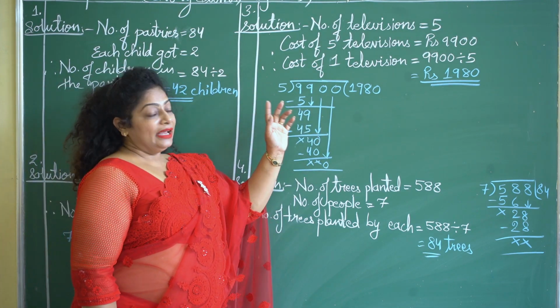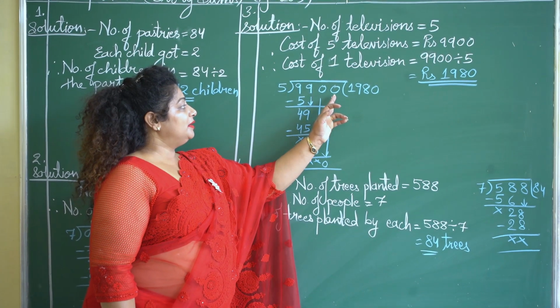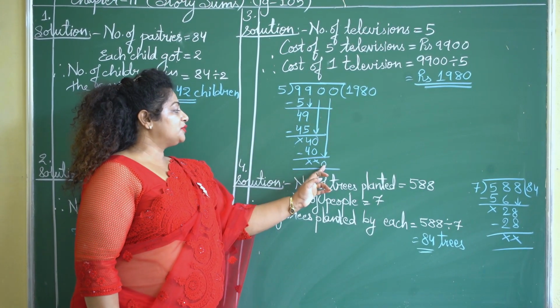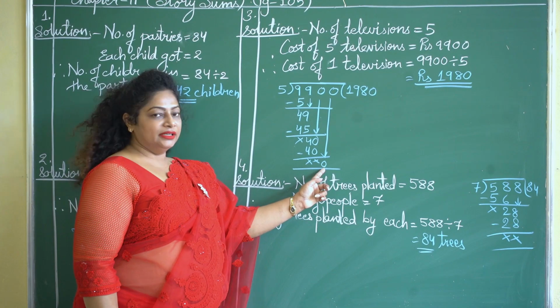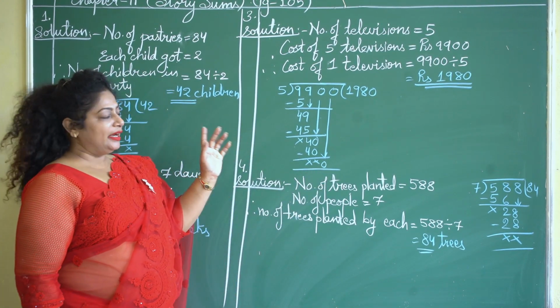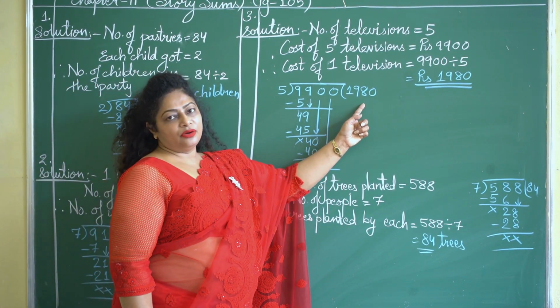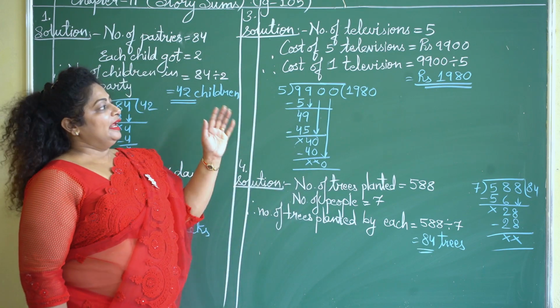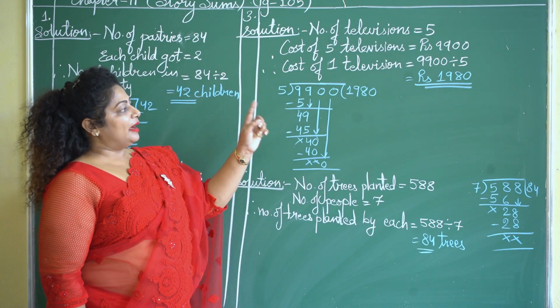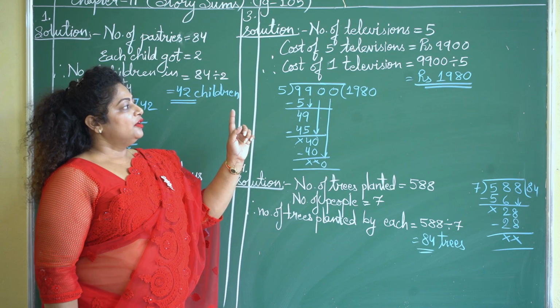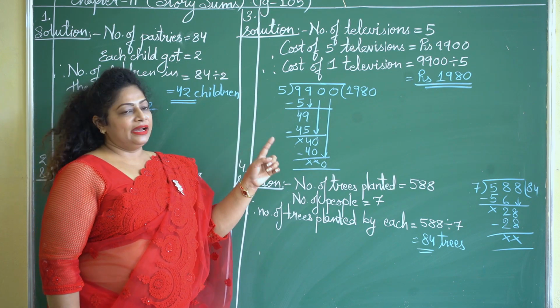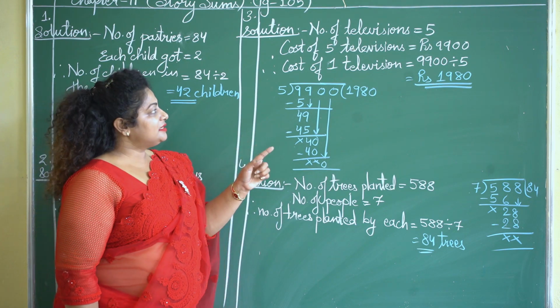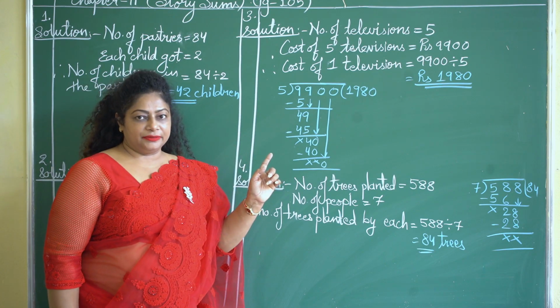But at the end of this number, digit 0 is also there. If we note down the 0 here below, we have to write 0 in the answer also. So after dividing 9,900 by 5, we'll get the answer rupees 1,980, and this is the cost of one television.